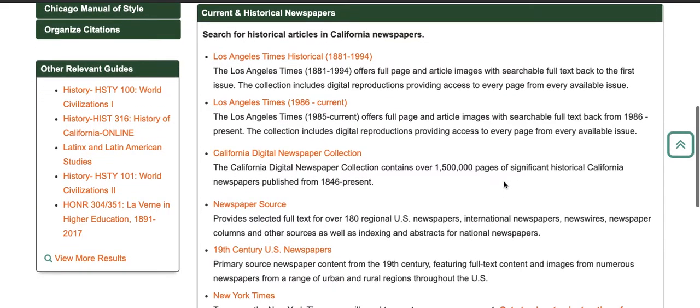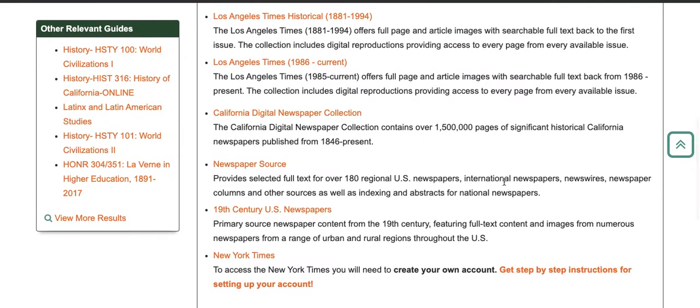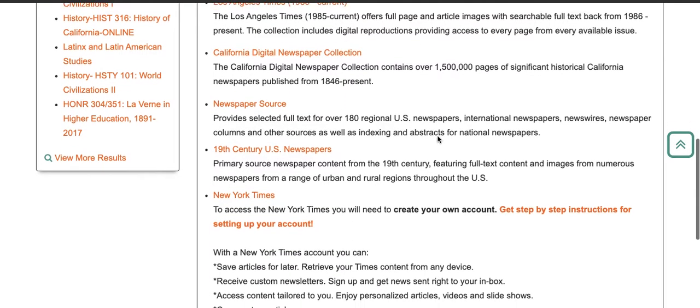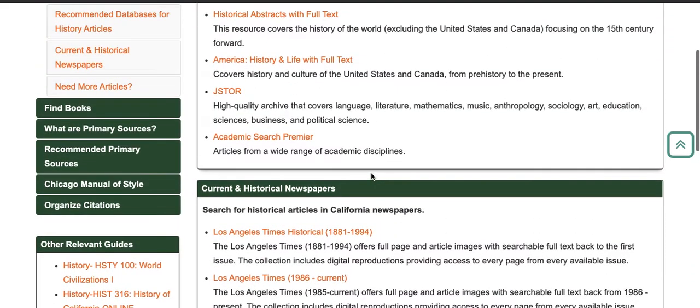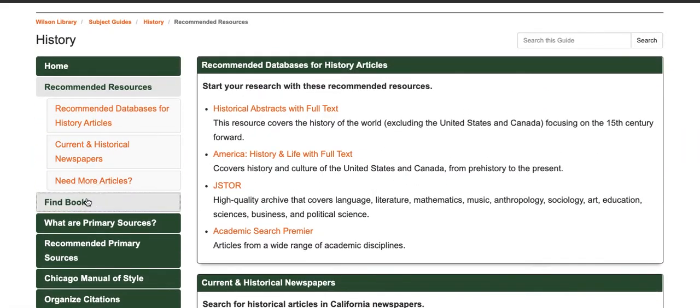Below that, we have a listing of current and historical newspapers. So if you're looking for newspaper articles from the 1800s, we do have the LA Times Historical as well as the New York Times Historical.